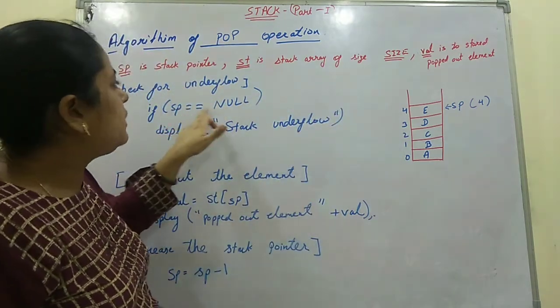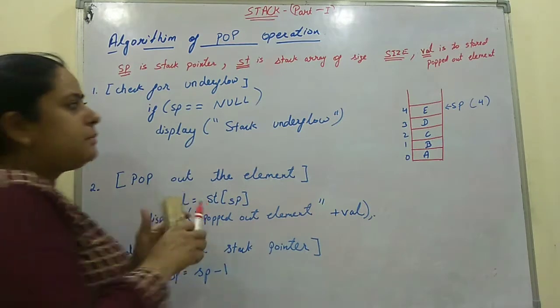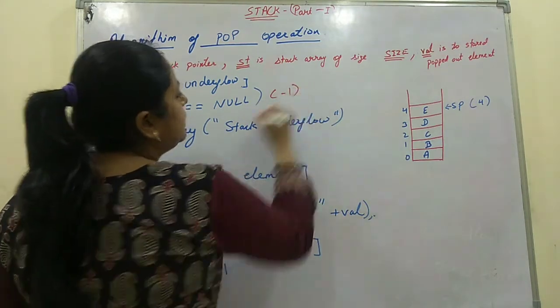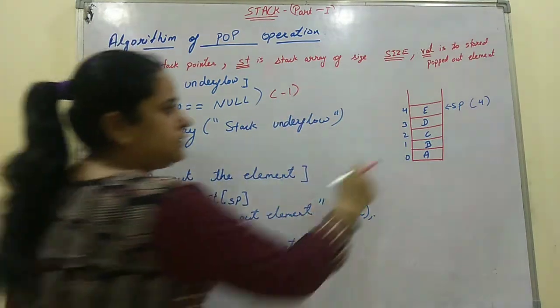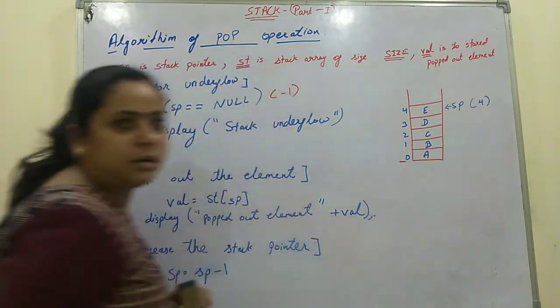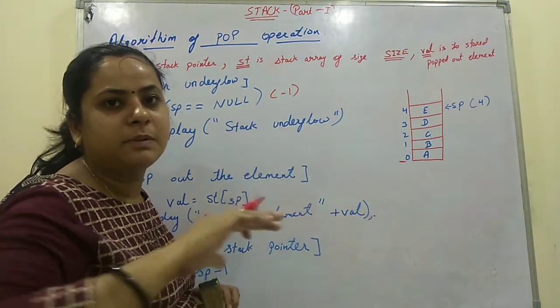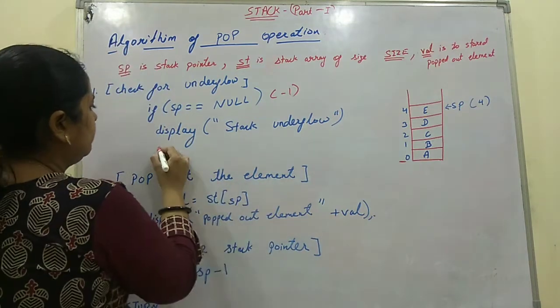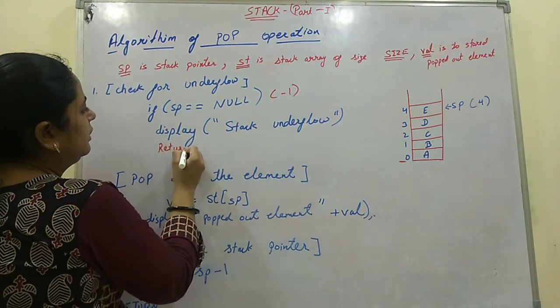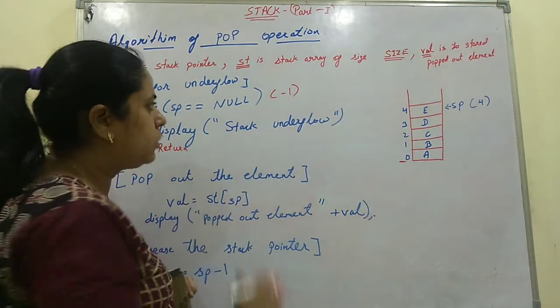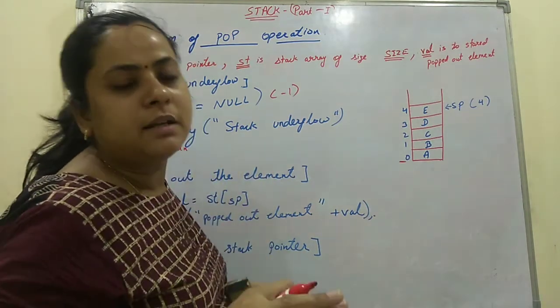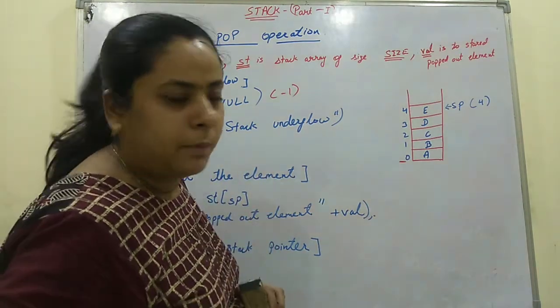If stack pointer is equal to null, null means -1, that means out of the 0 bound. If it is -1, that means stack underflow. It will display stack underflow and return. It will move out. It shows that there is no element in the stack to be popped out.